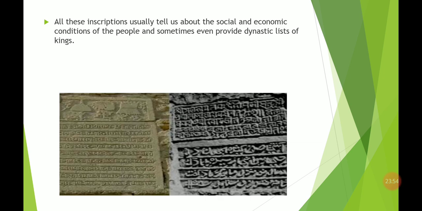So basically the inscription tells us about the social and economic condition of the people, sometimes even providing the dynastic list of the kings. Basically these inscriptions provide us the dynastic list, meaning the different rulers who were there in those areas. They provide the list, and also what the society was like, what the economic condition of that era was. That is provided by the inscription.